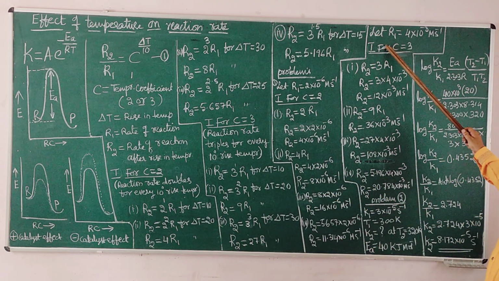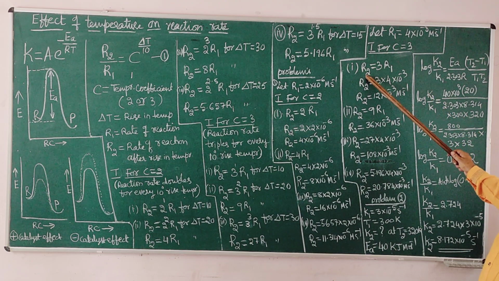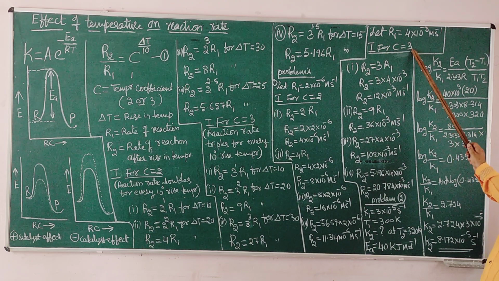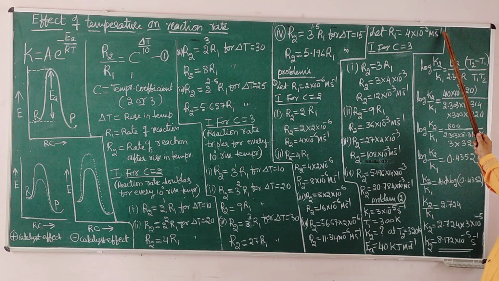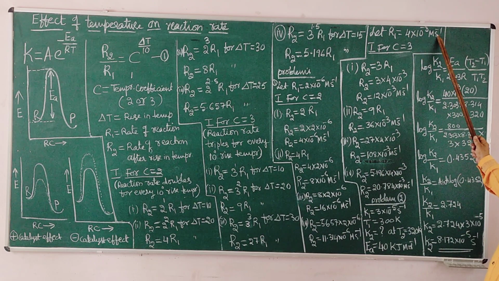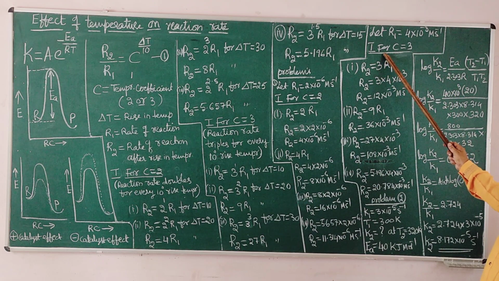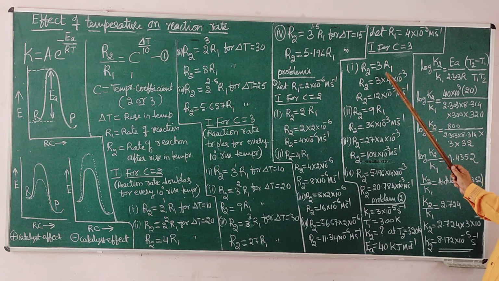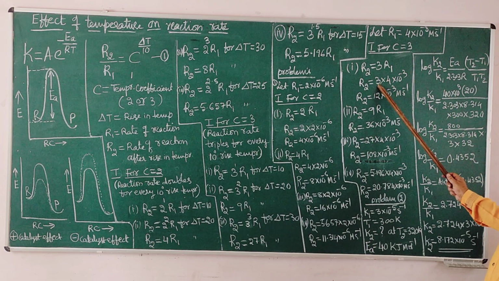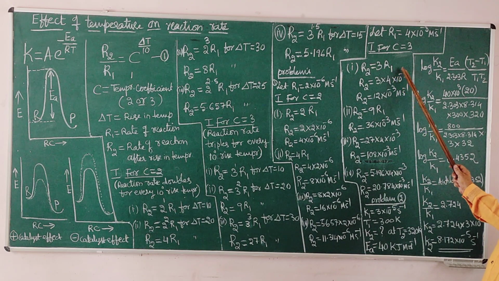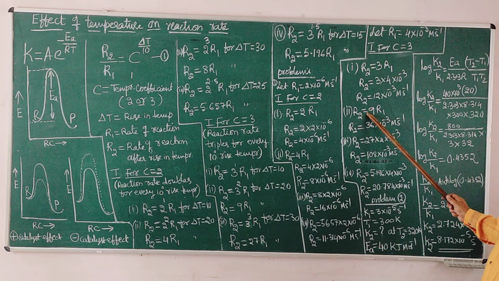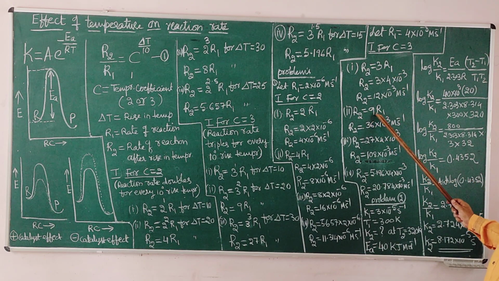Similarly, we have the calculation of the rate of reaction for temperature coefficient equals 3. Let R1 be 4 into 10 to the power of minus 3 molar per second. M stands for molar, the change in concentration. We do the similar calculation for the temperature coefficient equals 3: 3 into this rate for a 10 degree rise in temperature. For a 20 degree rise in temperature, 9 into this.